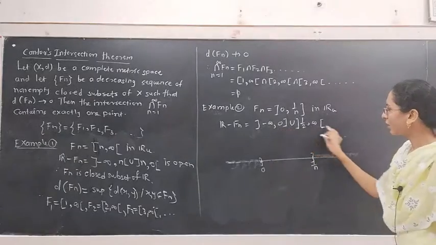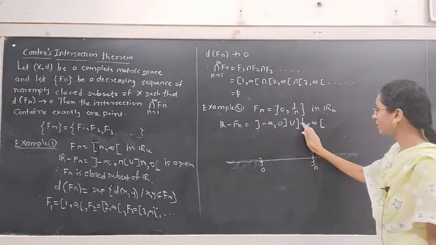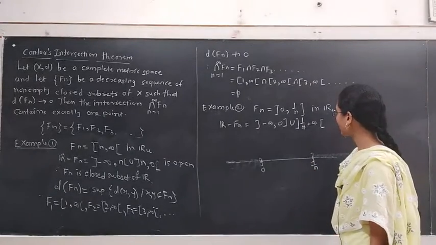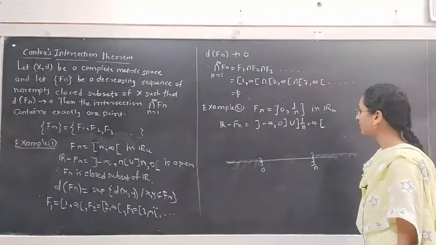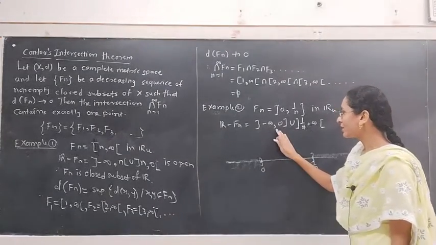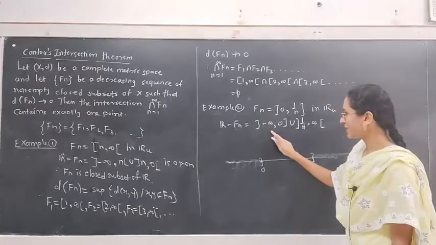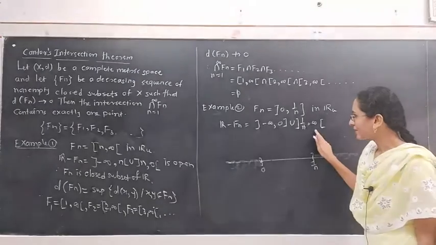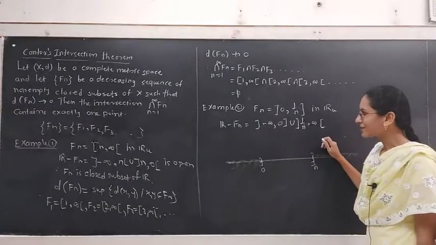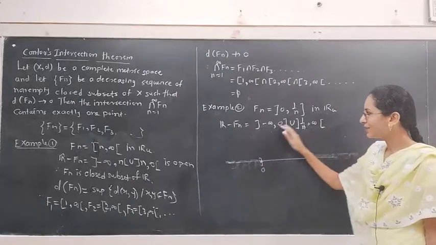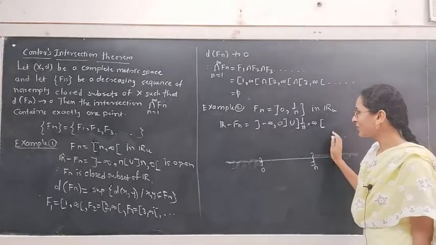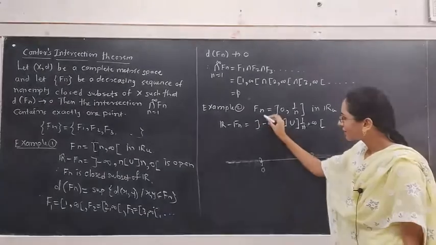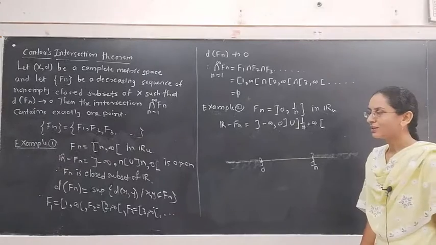Out of these two sets, the first set is closed, while the second set is not closed. This is an open set. Therefore, R minus Fn is not an open set because it is the union of two non-empty sets, out of which one set is open but the other set is not open. Hence, this complement of Fn is not an open set.